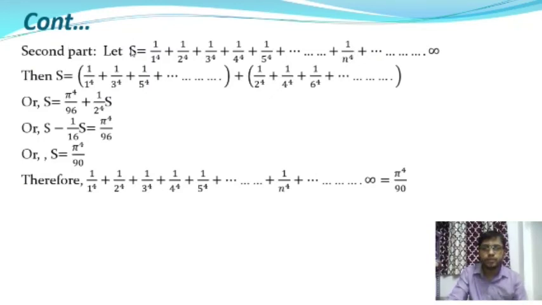So S is equal to 1 by 1 to the power 4 plus 1 by 2 to the power 4 plus 1 by 3 to the power 4 and up to infinity. Okay, and from this series we will take two parts. The first part is 1 by 1 to the power 4 plus 1 by 3 to the power 4 plus 1 by 5 to the power 4 and up to infinity. And the second part will be 1 by 2 to the power 4 plus 1 by 4 to the power 4 plus 1 by 6 to the power 4 and up to infinity. So the given series we will divide into two parts. So first part is this and second part is this.